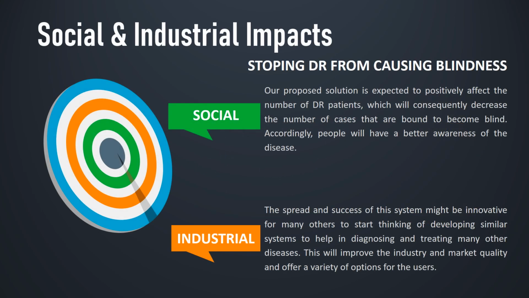Actually, this system is expected to have both industrial and social impacts when applied. Socially, the number of DR patients led to blindness will gradually start decreasing, and this will help in raising people's awareness about this disease. On the industry side, the success of this system will encourage many others to design similar systems or come up with more innovative ideas that will ease the process of diagnosing and treating different diseases. And this is what the market is really in need of right now.